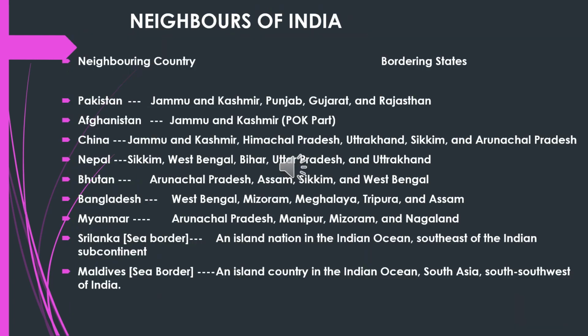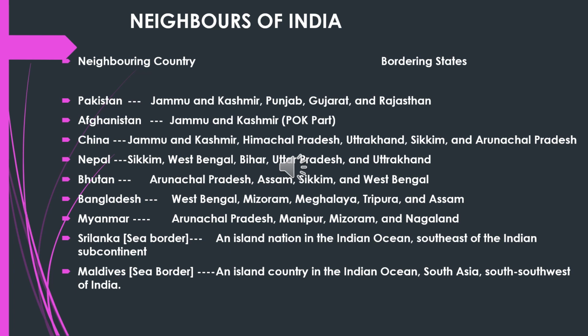Now let us see who are the neighbors of India. Here there are some neighboring countries around us, and we have shown in this slide which are the states having a common border with them.